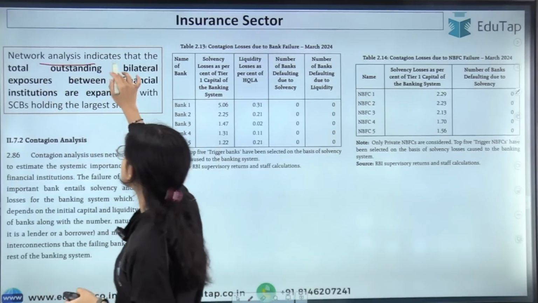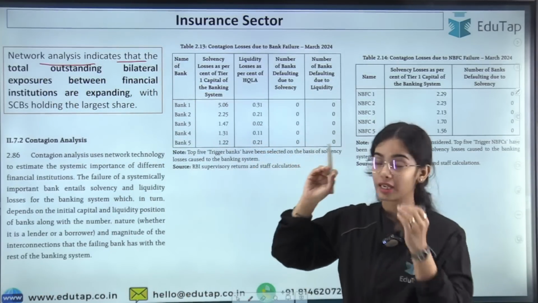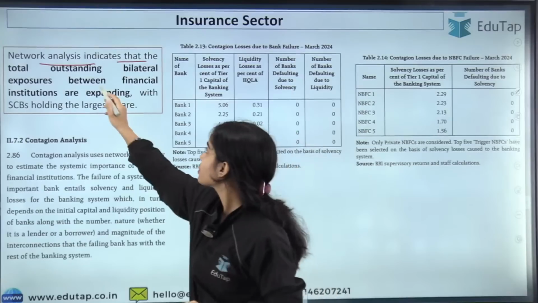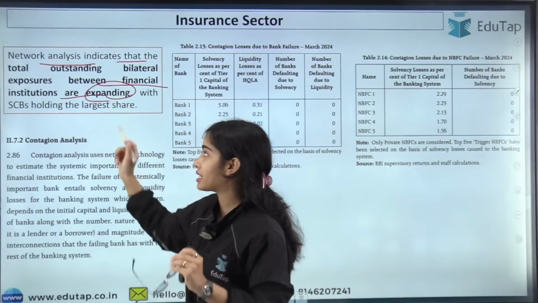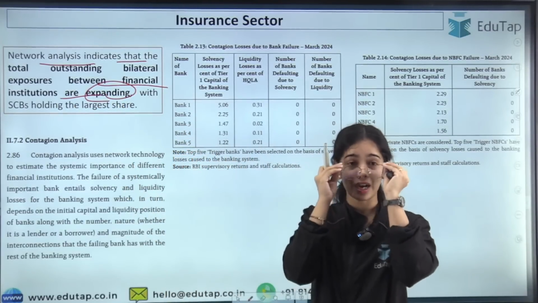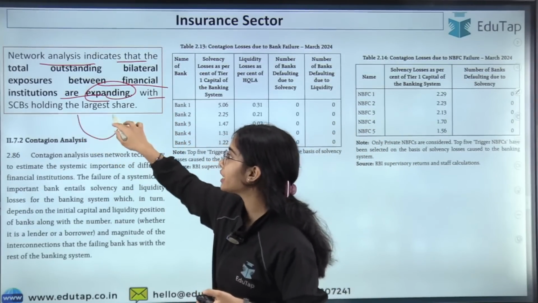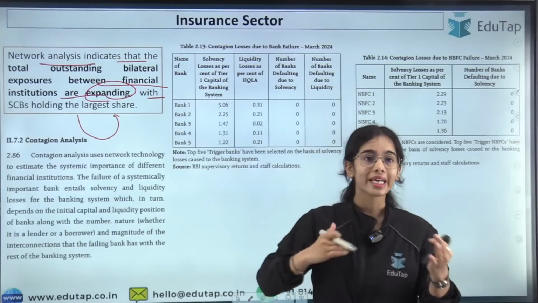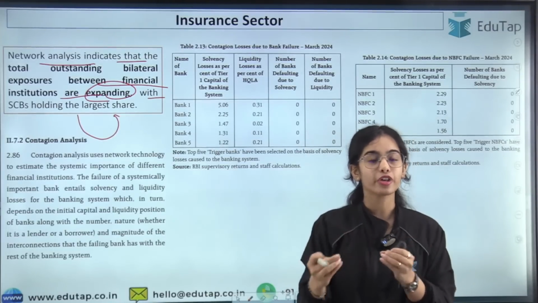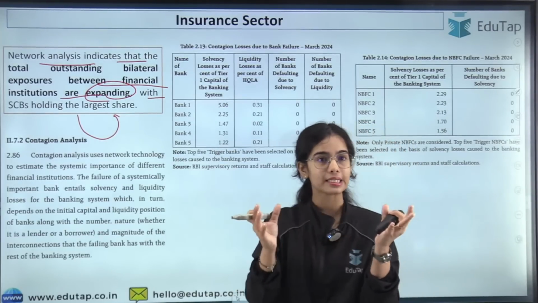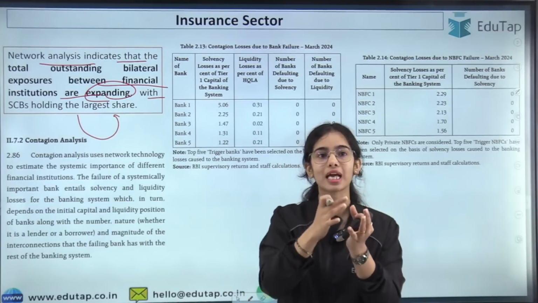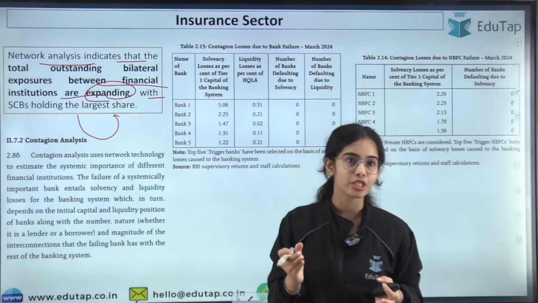So here network analysis indicates that the total outstanding bilateral exposures between the financial institutions are expanding. That means the connections between the financial institutions are expanding, with scheduled commercial banks holding the largest share of the connection between the different financial institutions. So the network analysis says that the connection between the financial institutions is increasing.